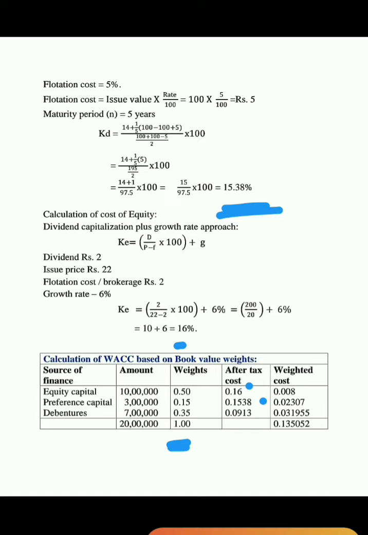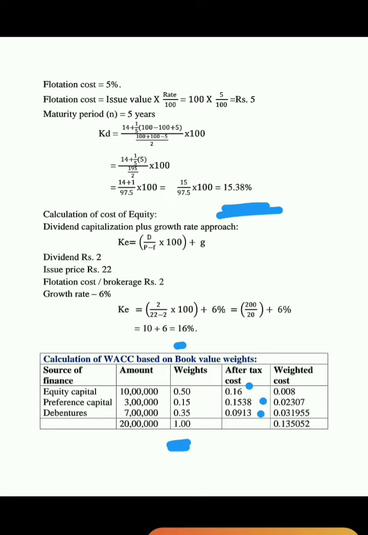Cost of debentures 9.13, that is 0.0913. So cost of equity capital 16%, that is equals to 0.16. Cost of preference capital 15.38, that is equals to 0.1538, and cost of debentures 9.13, that is equals to 0.0913.